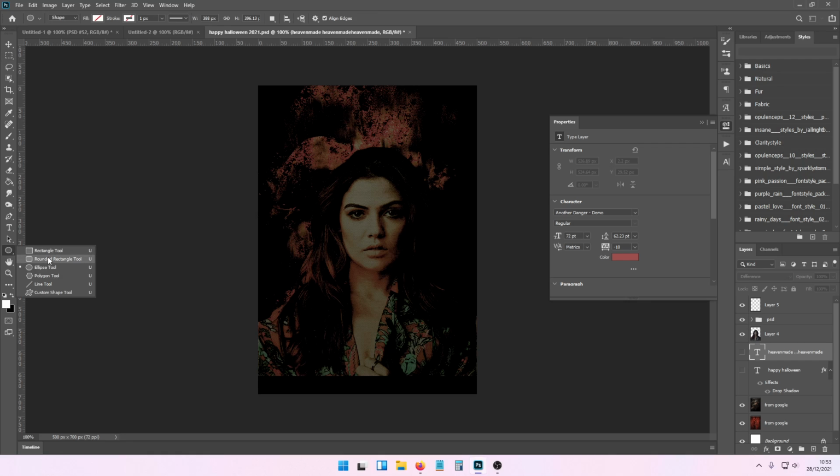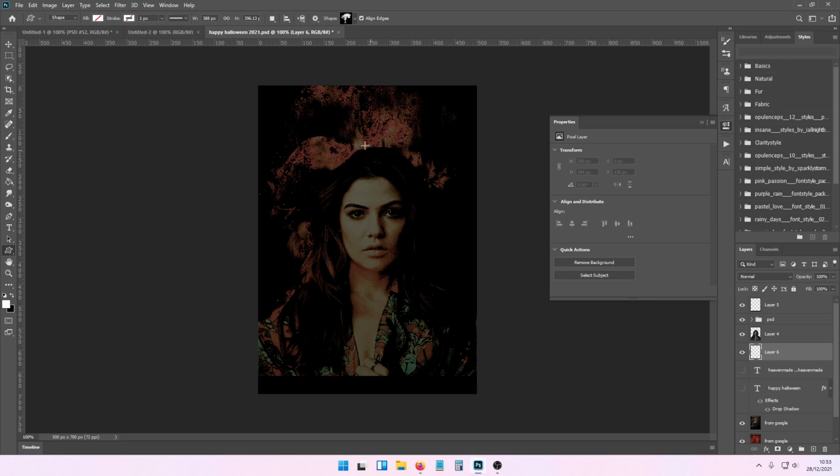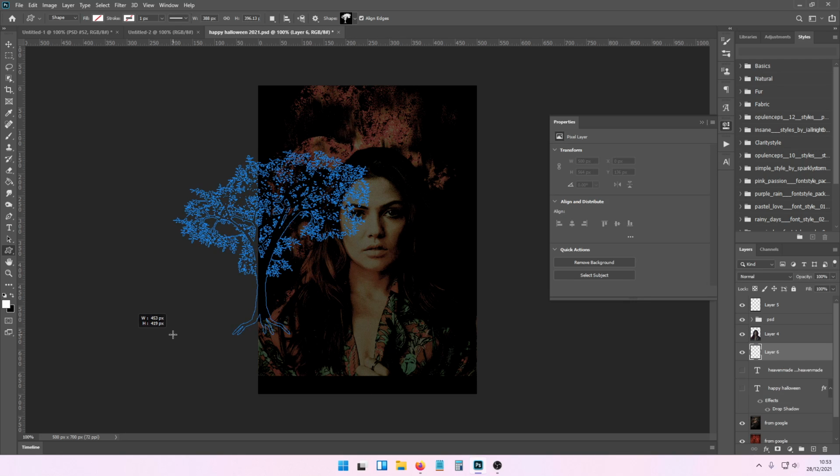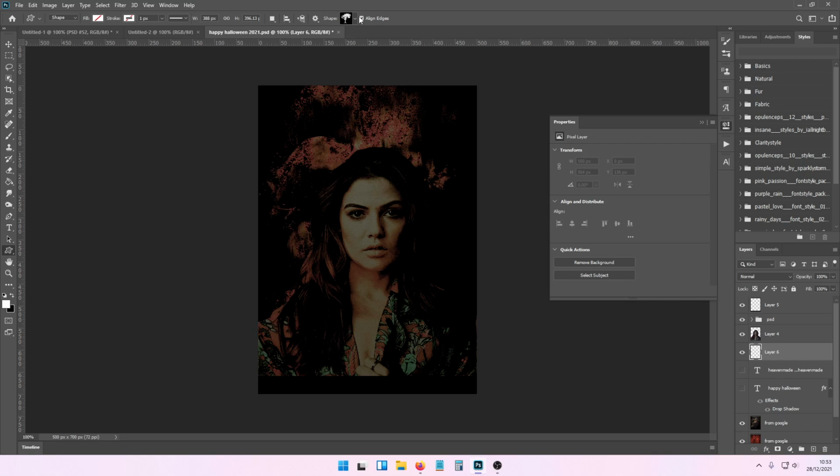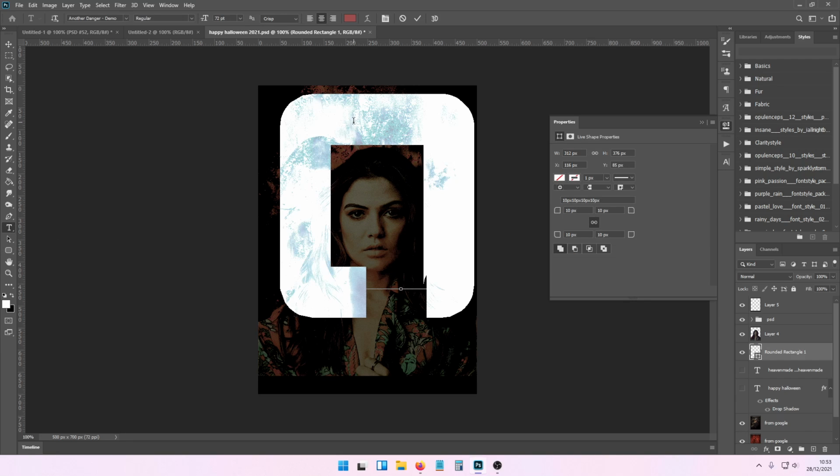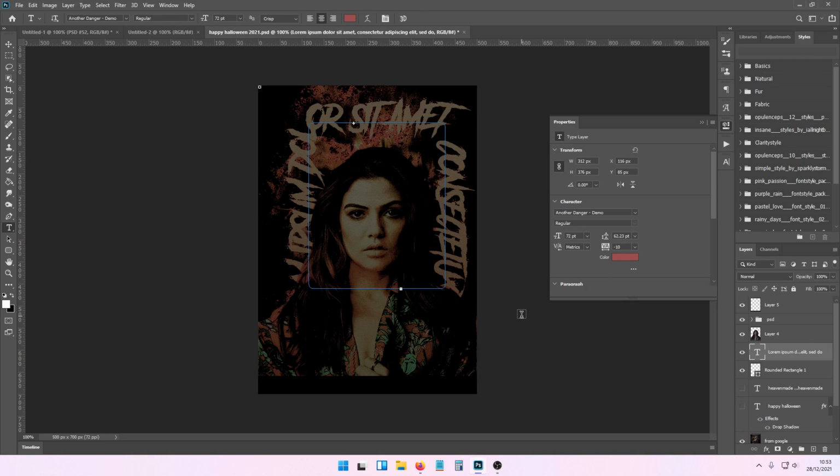The same applies if you wanted to use a custom shape tool and then find the shape that you want. I mean, this is the only shape that they're going to give me, but new layer. Oh, it's going to give me a tree apparently. Don't want a tree. Wow, this is all they give you. Okay, we're not going to use them ones, but you can add custom tools. You can do a square one if you really wanted to, and you just add it the exact same way, and it makes it like that.